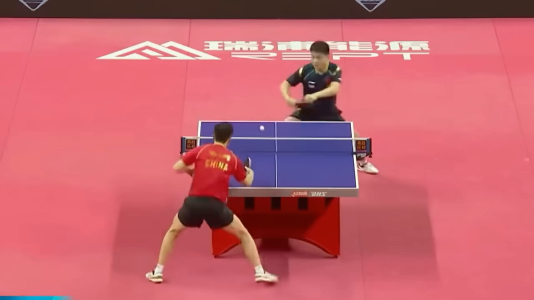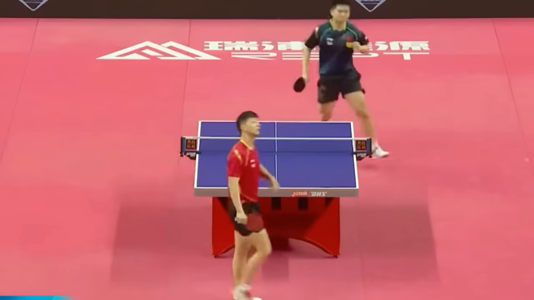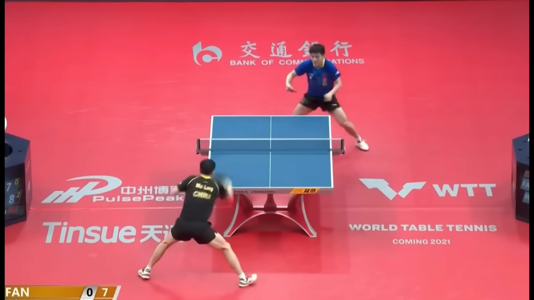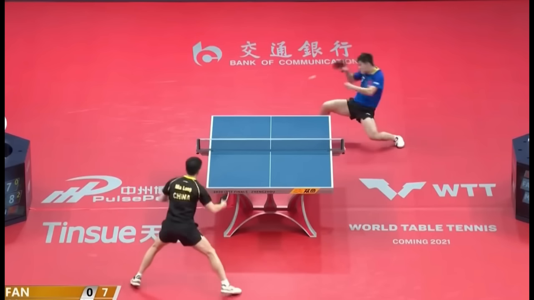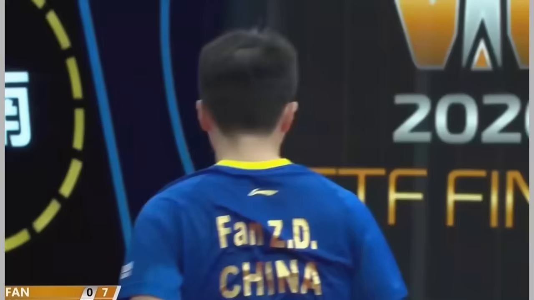This cross to straight backhand kill shot has become one of Fan's most iconic shots and is an excellent example of how lightning-fast reflexes and split-second decision-making is crucial at the top level of the sport.